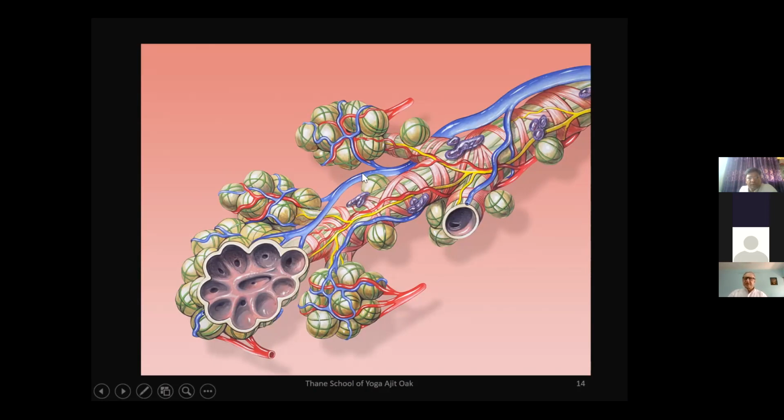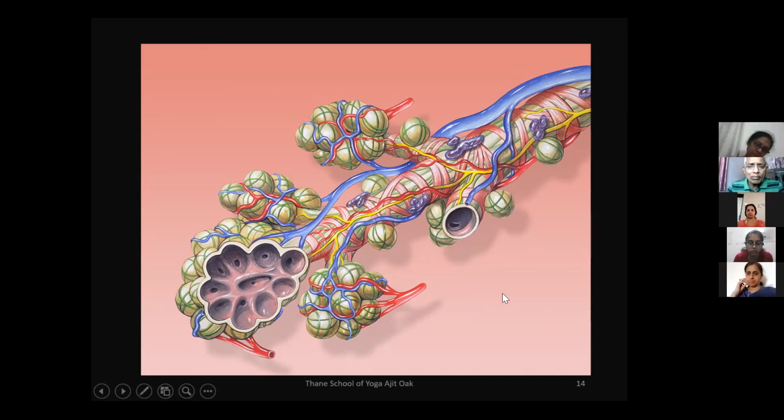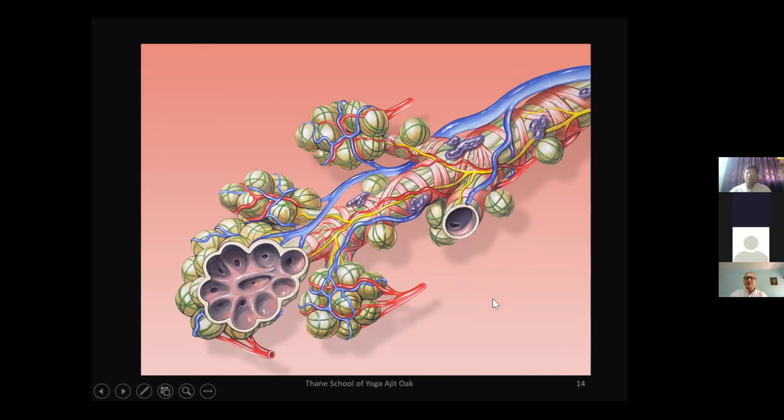This is the place where the exchange of air takes place, between the alveoli and the capillaries. And this is again the inside of the alveoli, as you can see here. It's like a bunch of grapes attached to one small part of the bronchiole. That means there are a large number of alveoli located inside our lungs, a very big number of very tiny structures. And this is a structure which is important for the exchange of air.